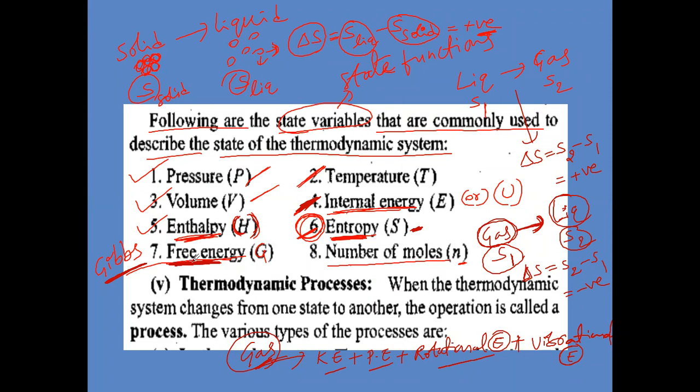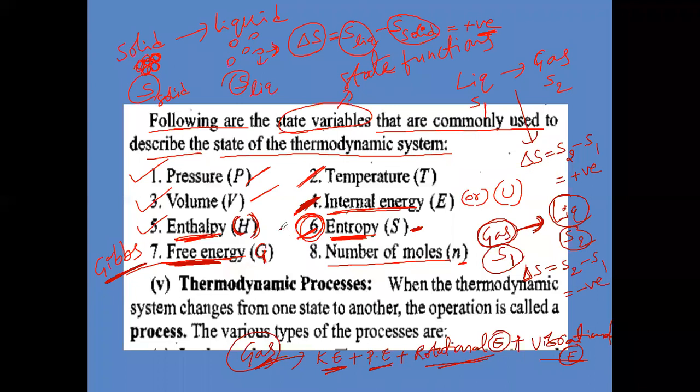What is the difference between internal and free energy? Internal energy is nothing but the sum of all forms of energies of any system together. But the free energy is the available energy which can be useful to do some work. The total internal energy of the system may not be useful to do work, but there will be some free energy available that only will be utilized to do work. Remember, that is called Gibbs free energy, G.